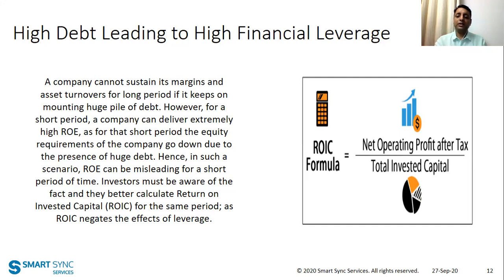You only take the operating profits. Basically, you only deduct the operating expenses from the sales. And the total invested capital means you add both equity and debt and then look at the return on invested capital.